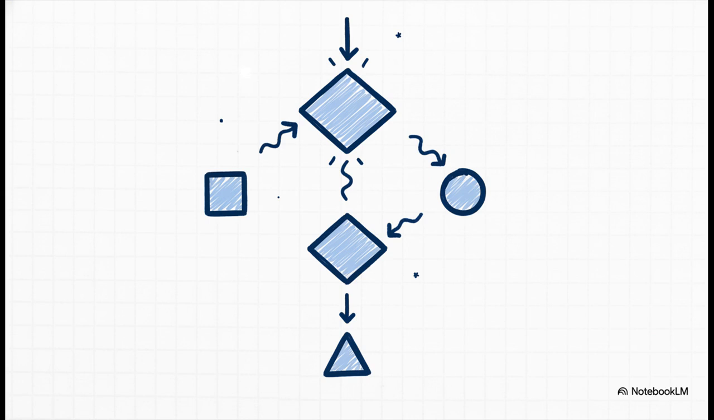First, is his age less than kindergarten age? If yes, print preschool. If not, it moves down to elif. Is his age exactly equal to 5? If yes, print kindergarten. If neither of those is true, it falls back to the catch-all else statement and prints another class. The computer stops the exact moment it finds a true statement.